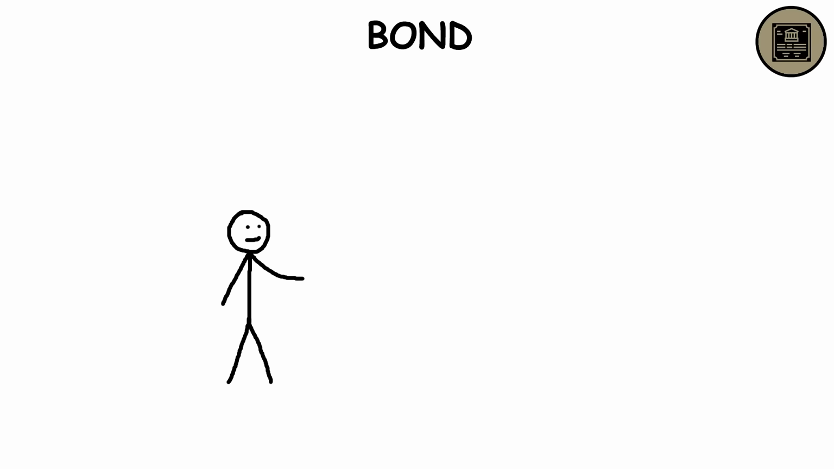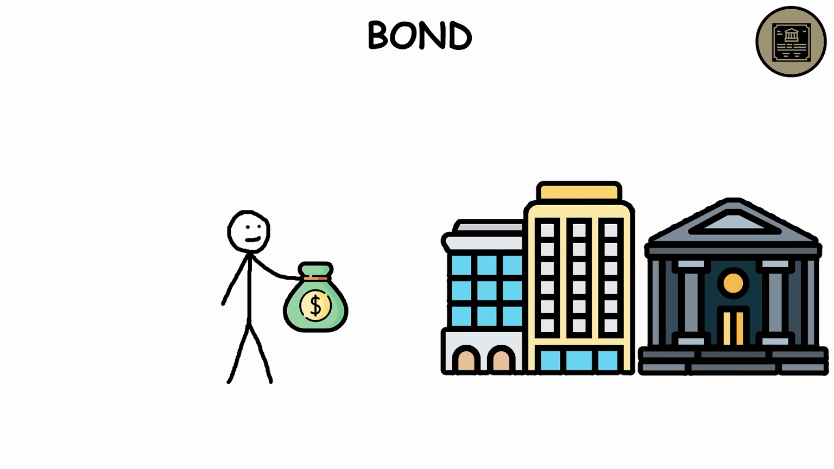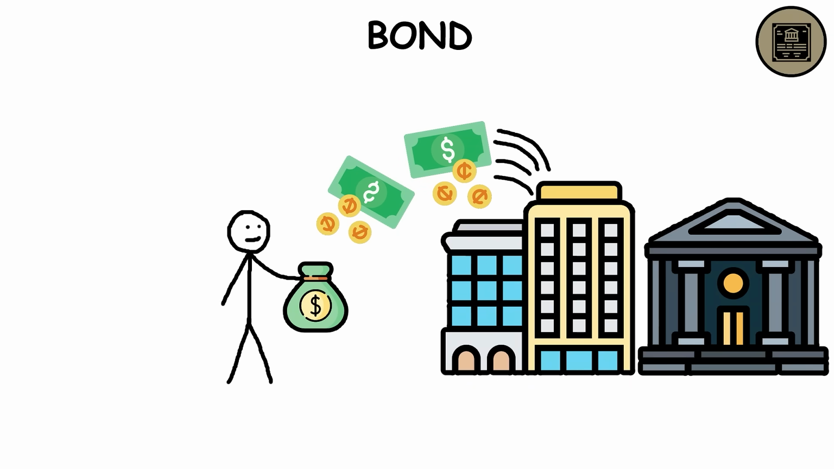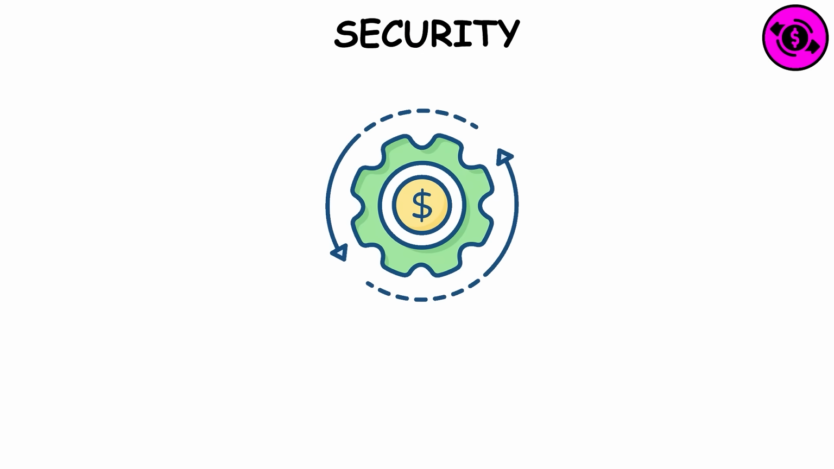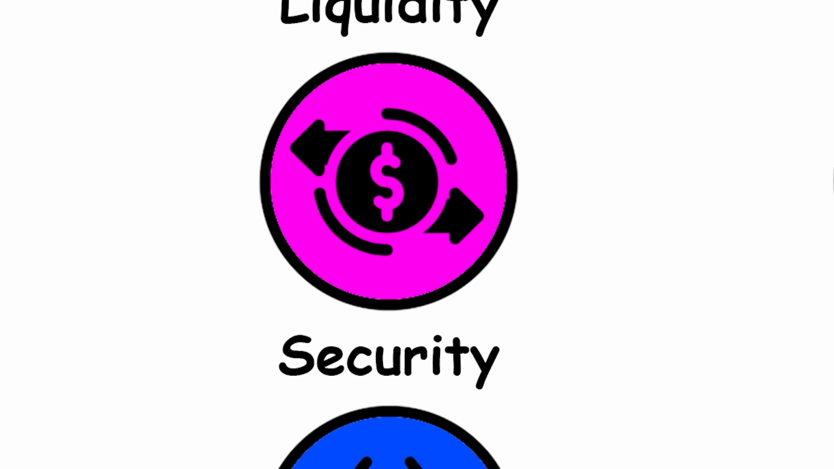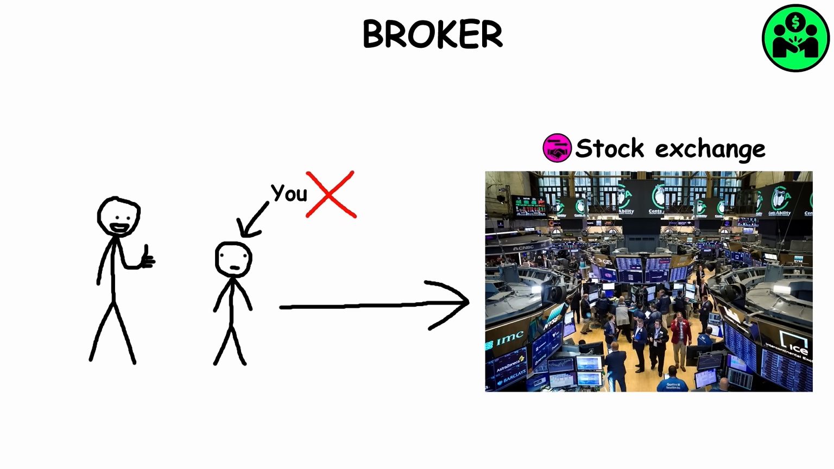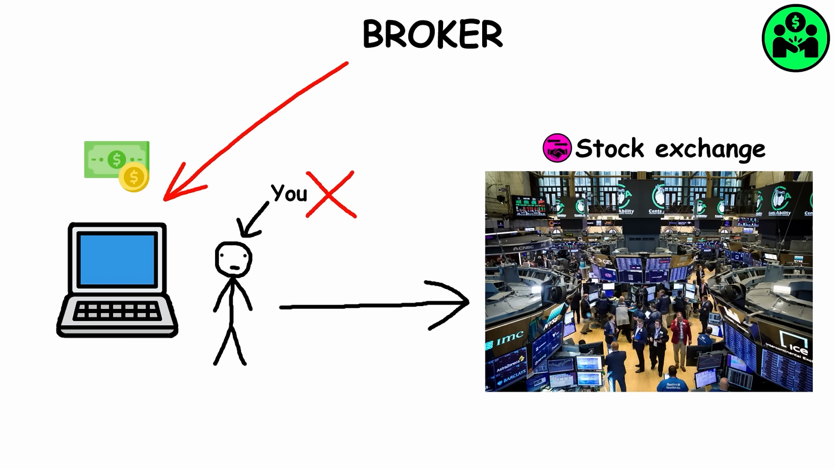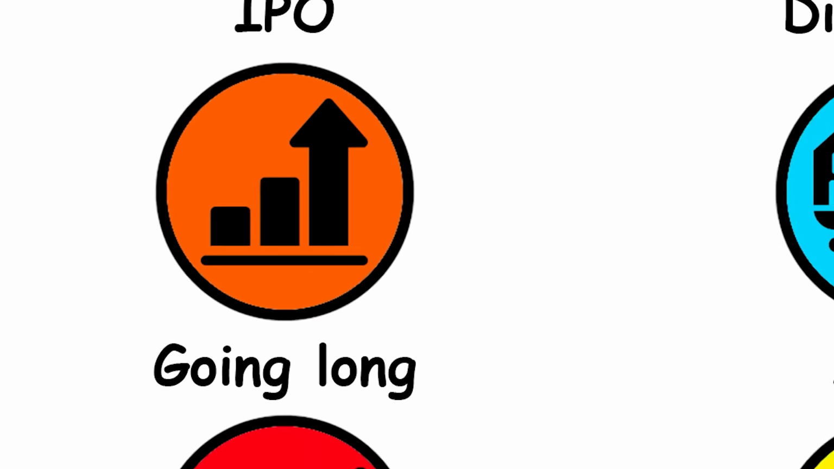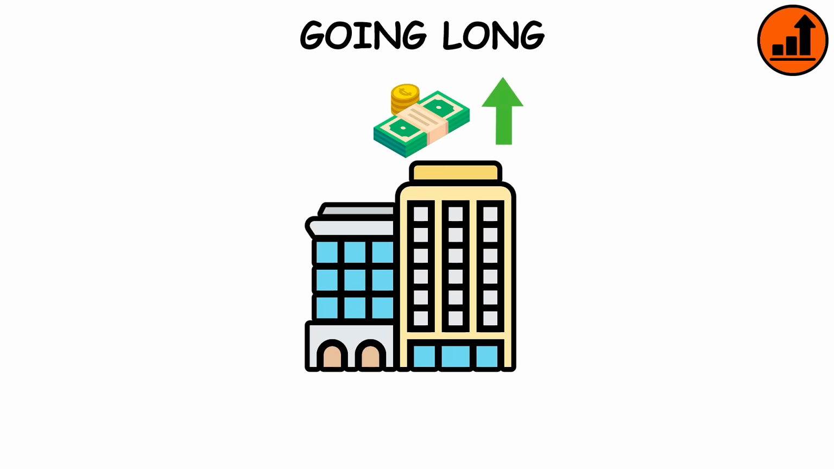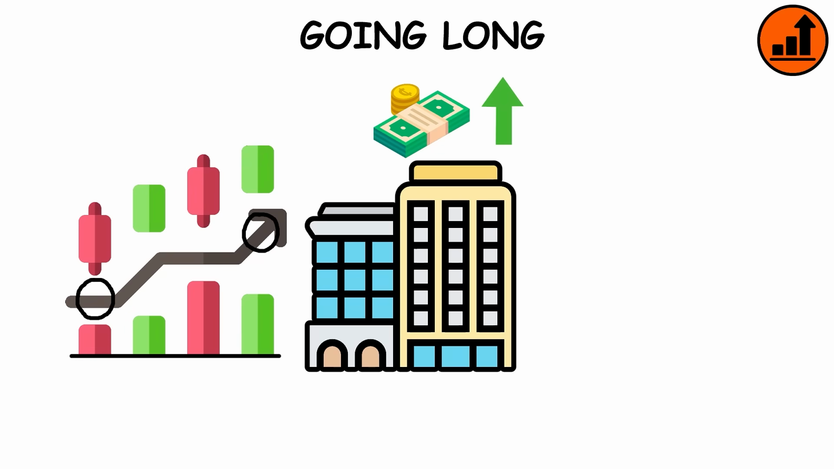Bond. When an investor gives a loan to a company or a government, the investor earns through interest. Security. Tradable financial instruments such as stocks and bonds. Broker. Since you can't directly go to the stock exchanges to buy stocks, someone will do it for you, usually for a fee. This is called a broker. Nowadays, they are mostly online platforms. Going long. Betting that a company's stock price will increase so that you can buy low and sell high.